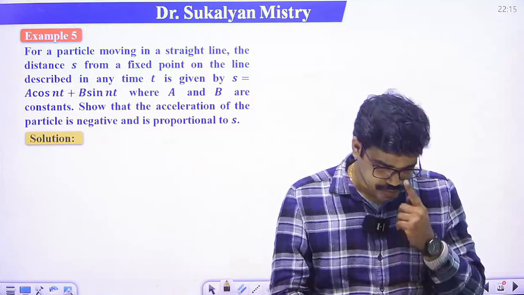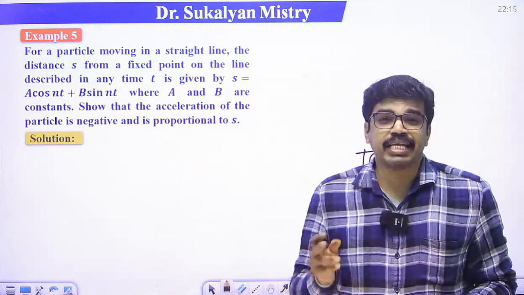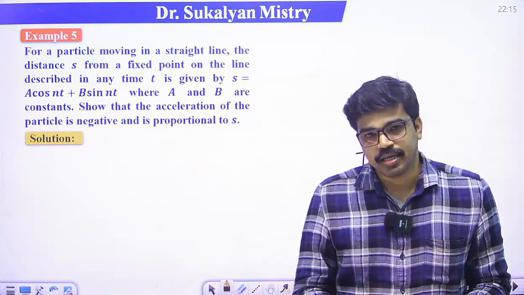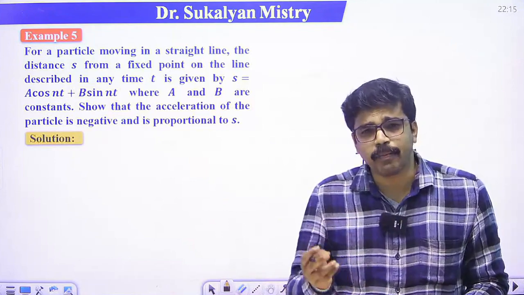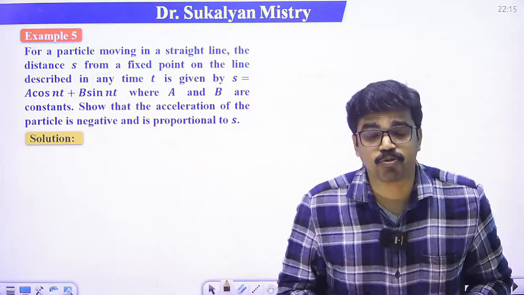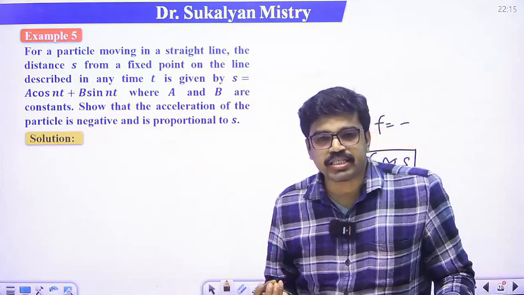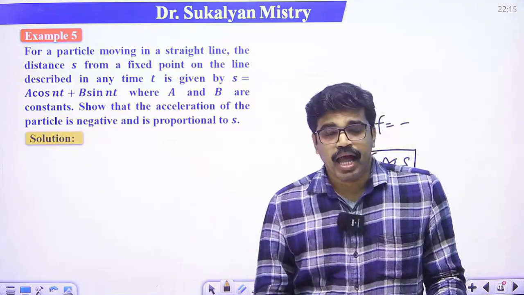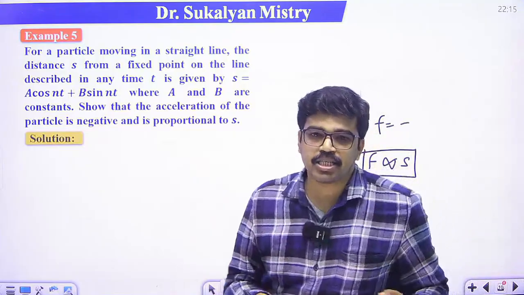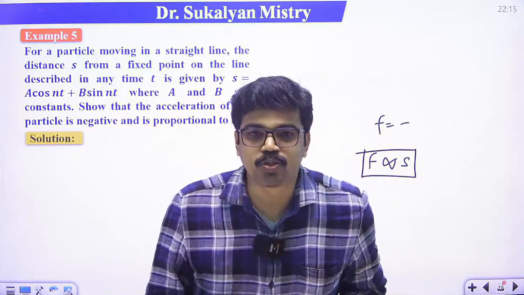So what is given? The displacement s is given, so how do we get the velocity? That is simply differentiating with respect to t, that is ds/dt. So this is the velocity, and the acceleration will be d2s/dt2, right?